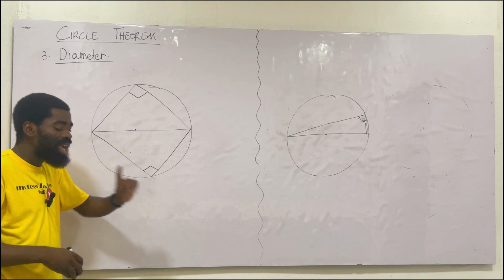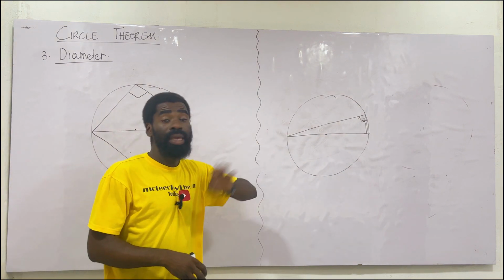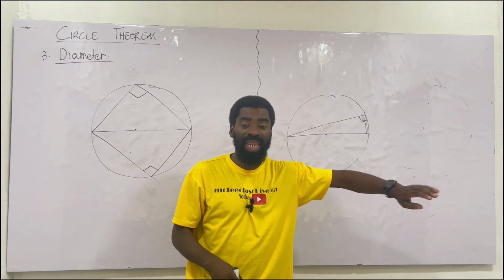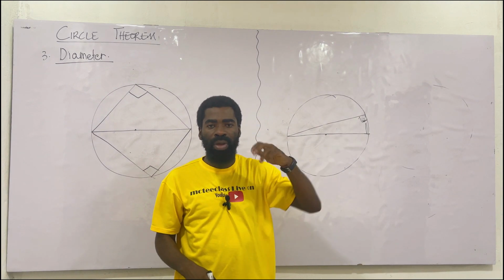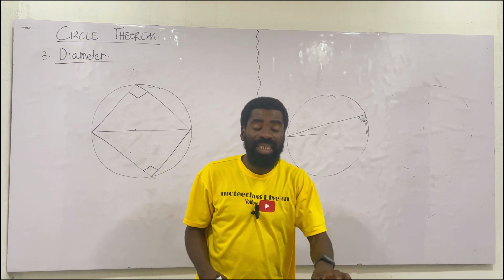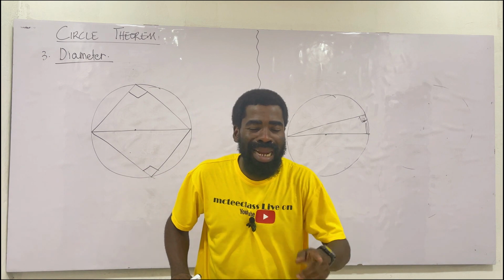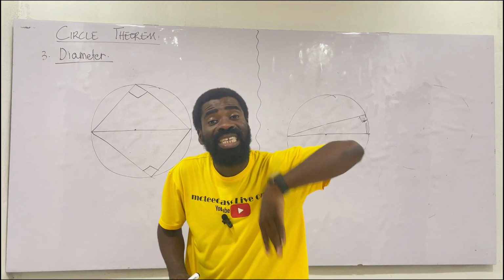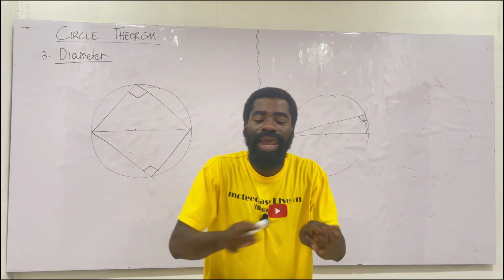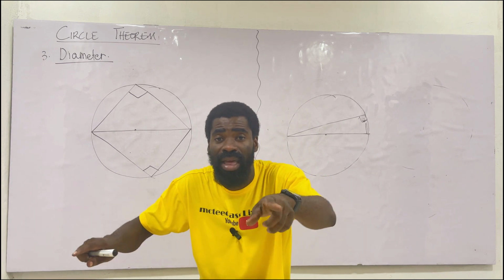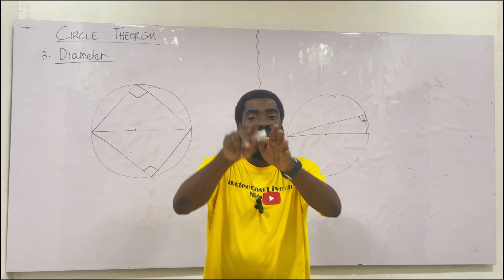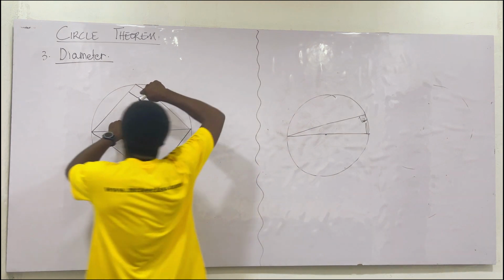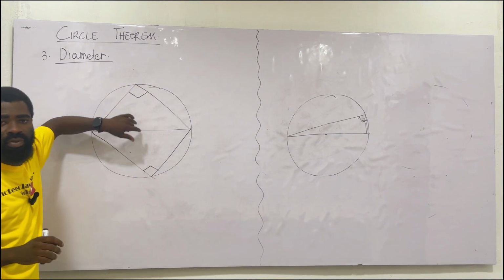In the question, you will not have the center. Sometimes they don't give the center, but they will tell you that BD is the diameter. If BD is the diameter, then straight away I can move on. Once again, when you read a question, they say O is the center. Any line that goes through the center is the diameter. So if it's a triangle sitting on that line, then that triangle must hold an angle of what? 90 degrees.